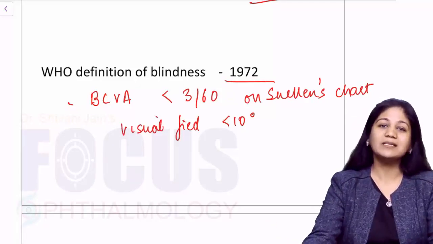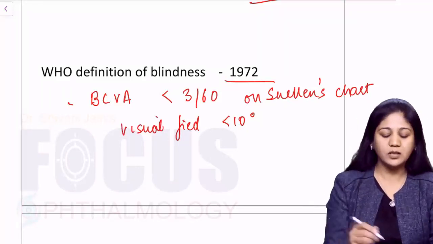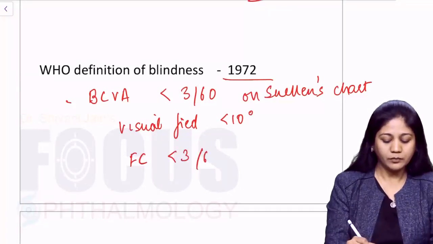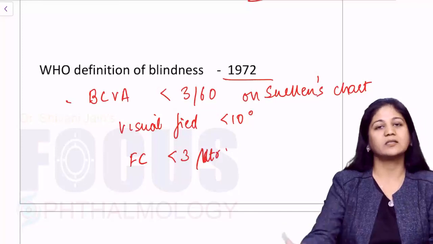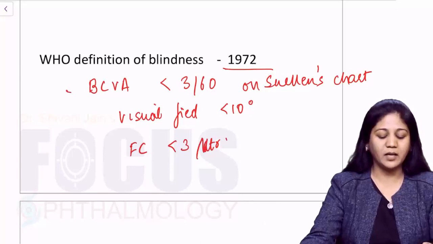Now friends, if somebody is illiterate or your Snellen's chart is not available, then finger counting at 3 meters will also be considered as a blind eye. Okay, so this is your definition of blindness.